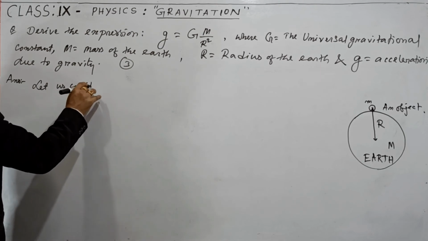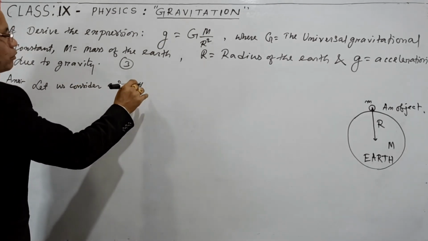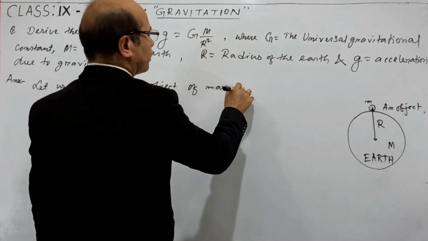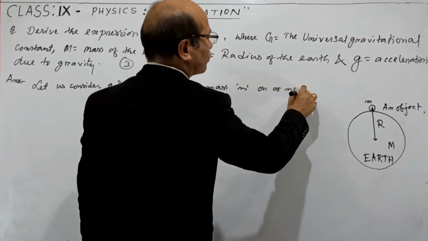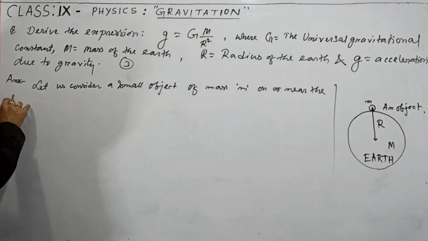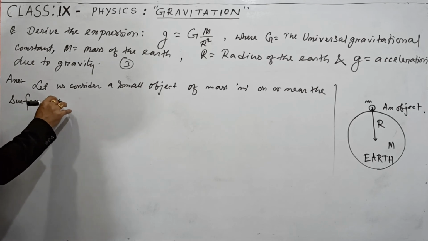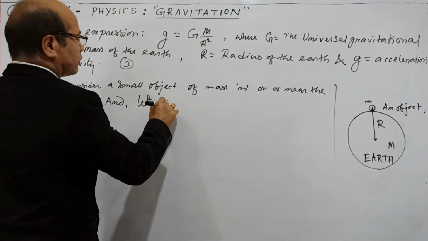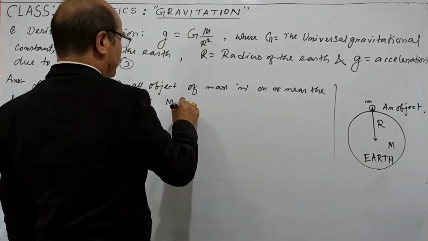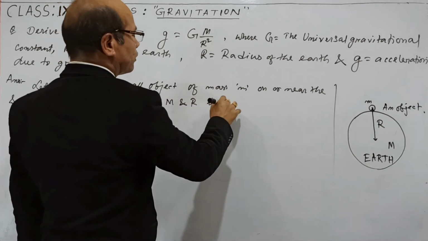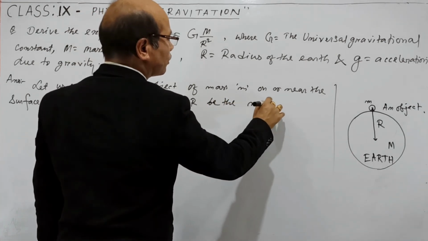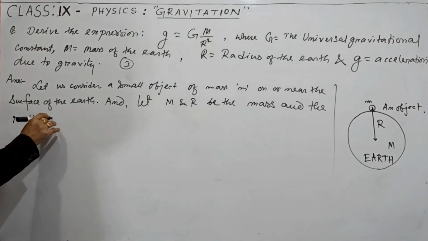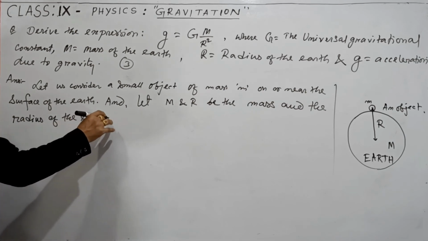Let us consider a small object of mass m on or near the surface of the earth, and let capital M and capital R be the mass and the radius of the earth respectively.